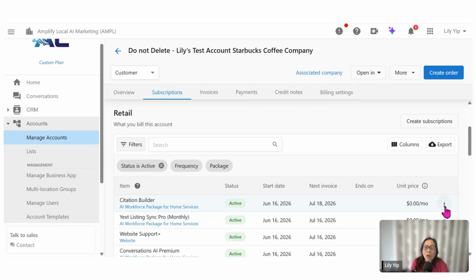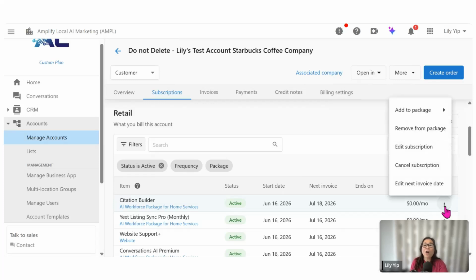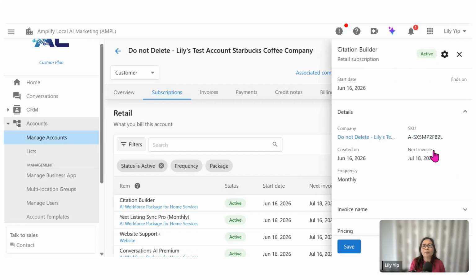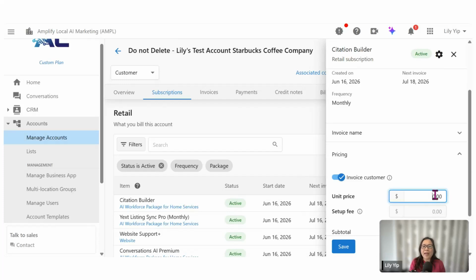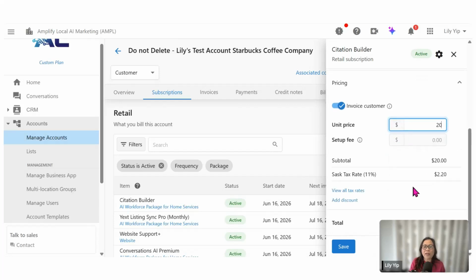Now, on the other hand, if today they say, hey, or you yourself as an owner want to make some adjustment, for example, to the subscription, you can click on edit subscription. If today you want to give them a discount, for example, or make some changes to the pricing, you can just put, say, for example, $20. You can then update the price accordingly here based on product.